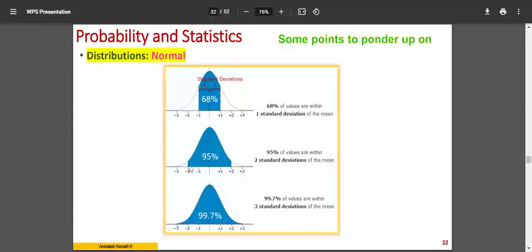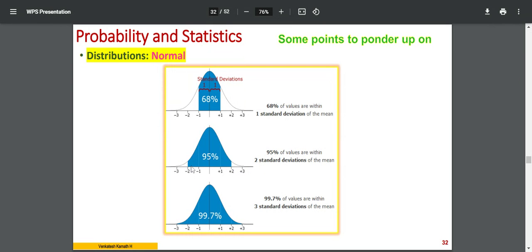So what do you mean by this? We generally do not see whether it falls. Sometimes we see whether it doesn't fall. So what is the probability that it doesn't fall within this? There is a 95% chance that it is within this, so there is a 5% chance that it doesn't fall within this. What is the meaning of this? A particular value of occurrence may be between -2 to -infinity or +2 to +infinity. So put together, it is 5%, right?